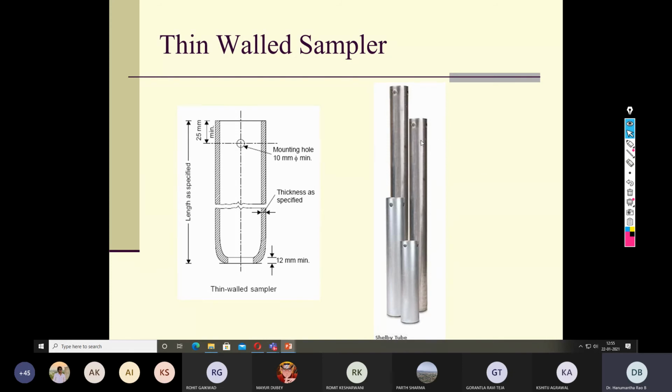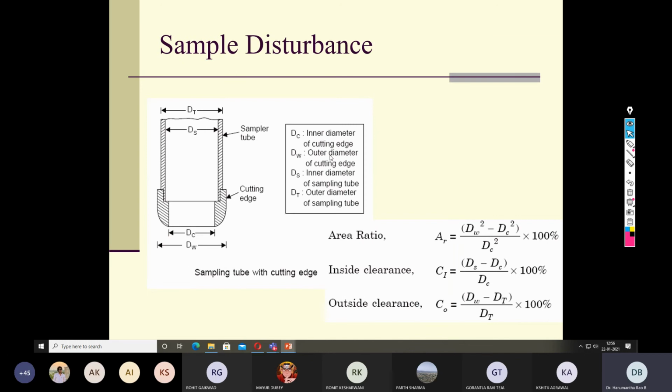The moment you drive this thin walled sampler into the soil mass using any technique, the soil is grabbed inside into the hollow stem, and that will be retrieved, packed, sealed and transported to the laboratory. Okay, so these are the two varieties of samplers that are predominantly used for soil sample collection.